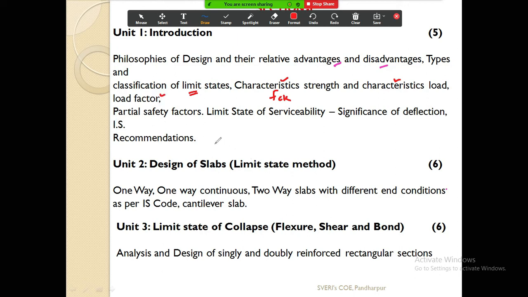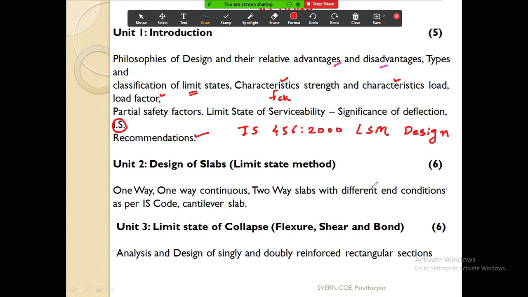Then the factor of safety, what are the factors of safety, and then IS recommendations. So we are going to use the IS code, IS 456-2000, for limit state method design.